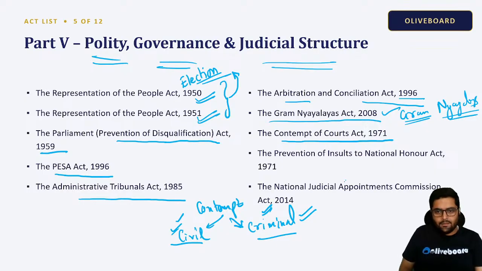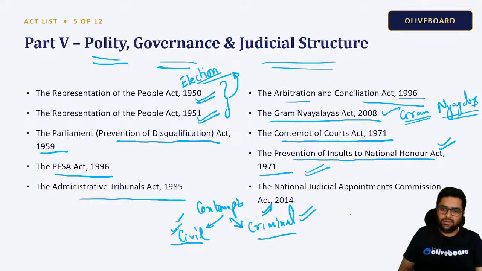Okay. Prevention of Insults to National Honour Act. Very, very important. So suppose I throw the flag of India on the ground and someone stamps on it, that is covered under this. Insult to national honour. Suppose the national anthem is going on, someone is not standing, someone is not respecting it, correct? Or making fun of it. That comes under the Prevention of Insults to National Honour Act.